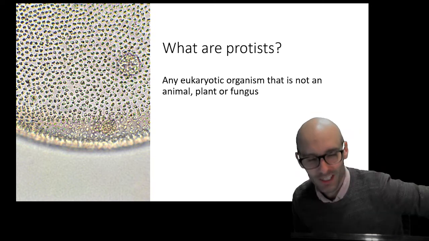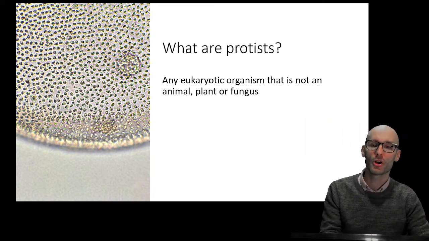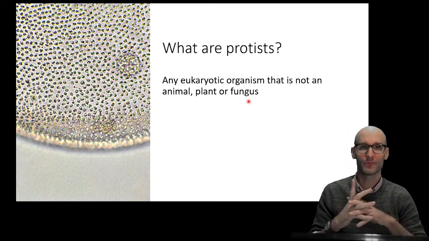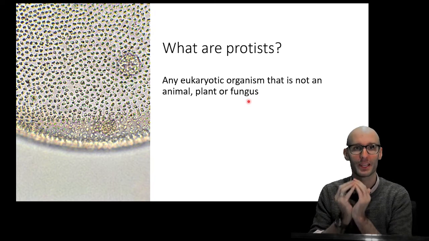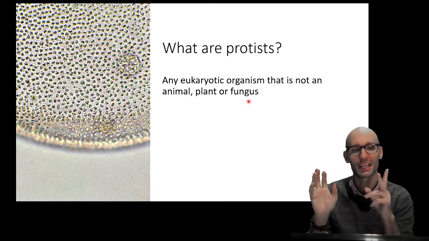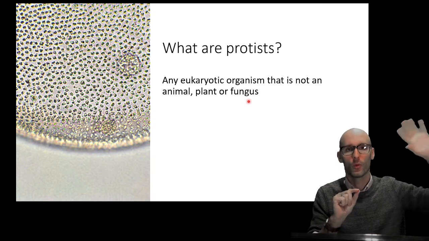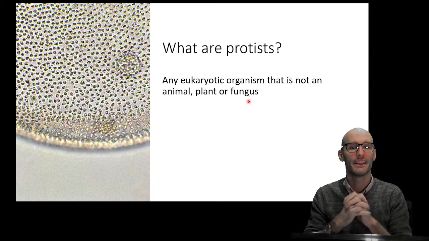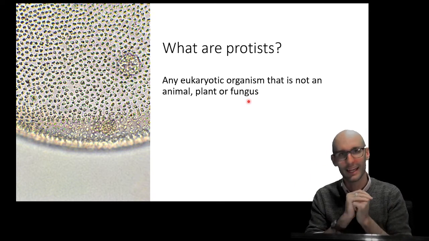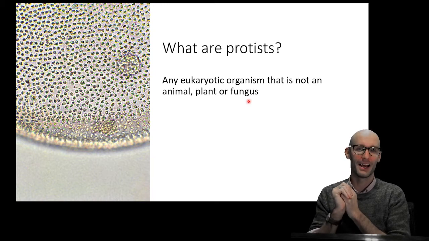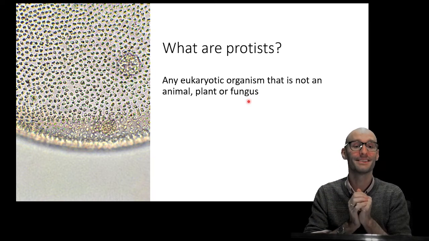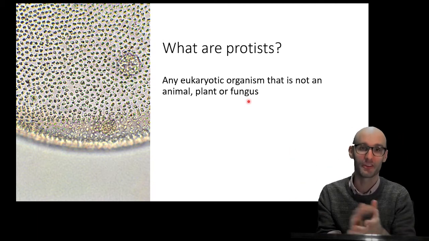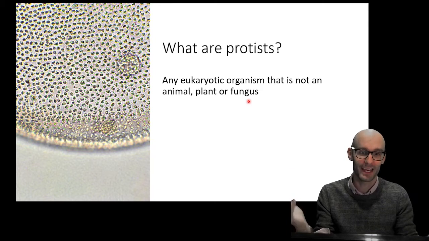So what is a protist? Well, it's a real bucket term. Protists are any eukaryote organism that is not an animal, plant, or fungus. Animals, plants, and fungus all have really quite tight definitions. We define them as that, and they are clades. We can chop them off, and they would all be on one branch. But protists are kind of everywhere in the tree of life, and so we just dump all these sort of dead-end solo organisms, often single cellular, into the term protist. A lot like fish, right? They're not evolutionarily related, but they kind of look similar, so we just lump them together like fish.